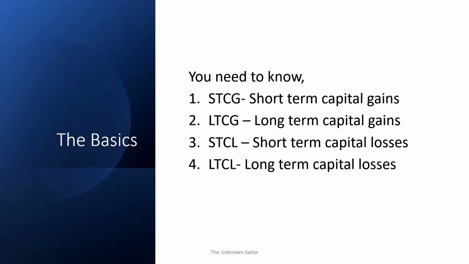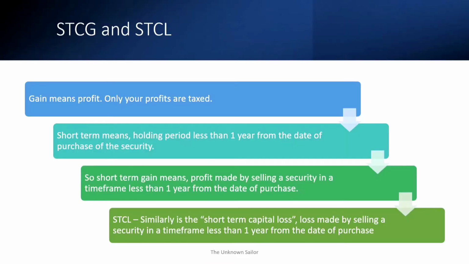The basics. You need to know what STCG or short-term capital gain means, what LTCG or long-term capital gain means, what is STCL, short-term capital loss, and what is LTCL, long-term capital loss. So what is STCG and STCL? Gain means profit, only your profits are taxed. Short term means holding period is less than 1 year from the date of purchase of the security. So short term gain means profit made by selling a security in a time frame less than 1 year from the date of purchase. STCL similarly is the short term capital loss or the loss made by selling a security in a time frame less than 1 year from the date of purchase.